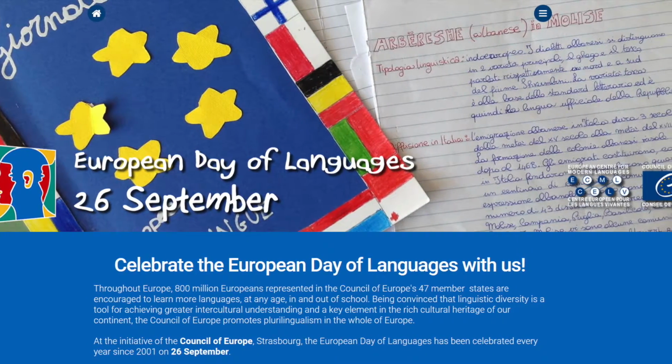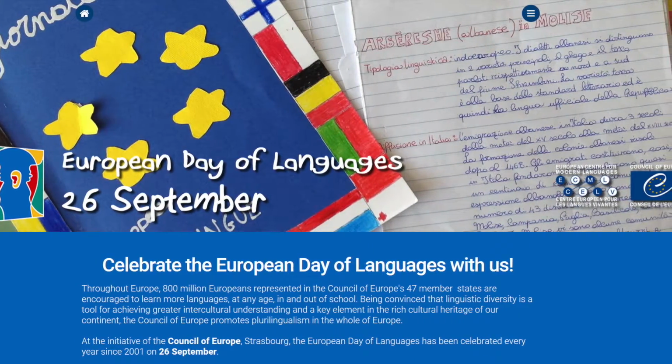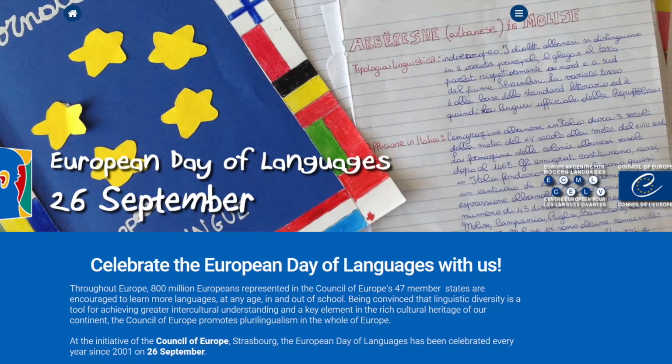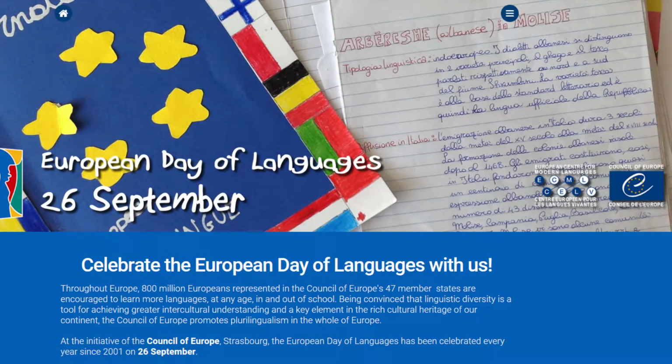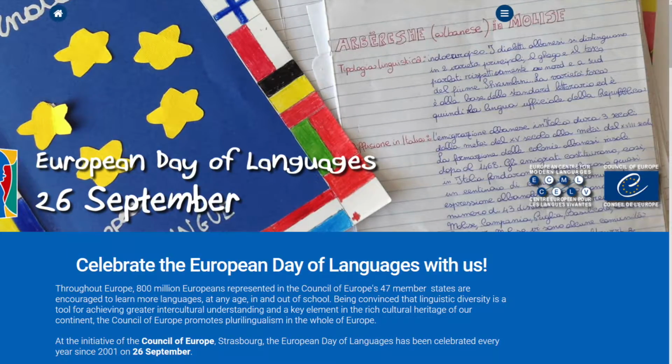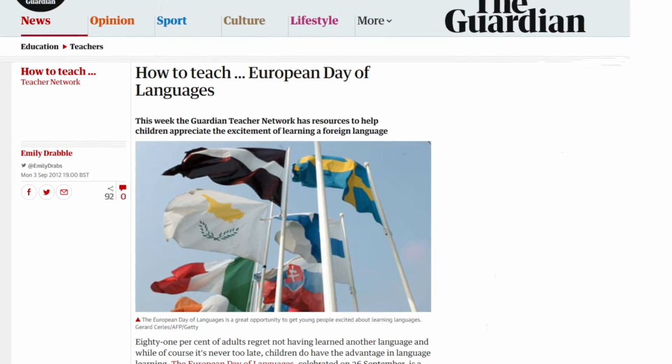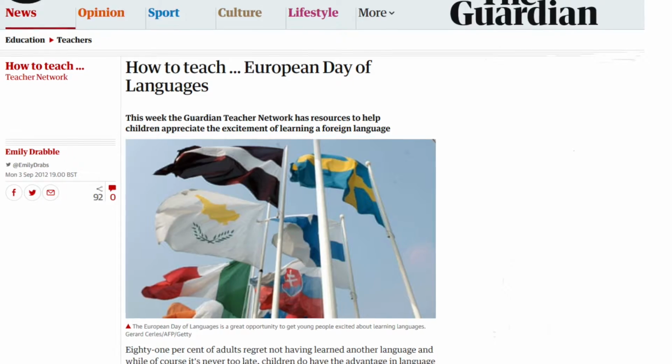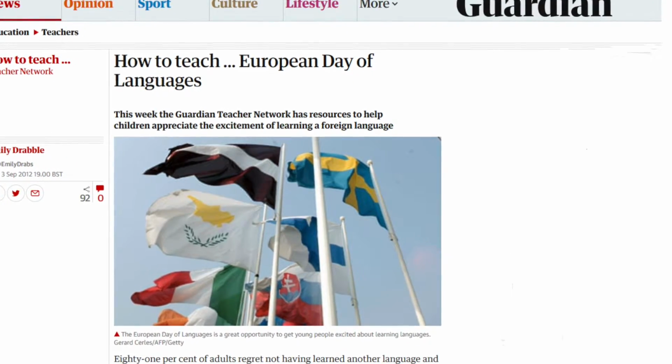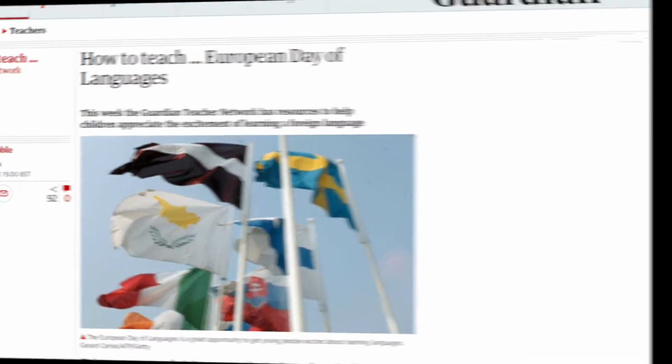Find out how many different languages are spoken in your class or school and then focus on a different one each week. You could simply teach them how to answer the register in that language or learn to count to 10. Also, if you use the Guardian's Teacher Network, they have lots of ideas, posters, etc. too. The world is your oyster.